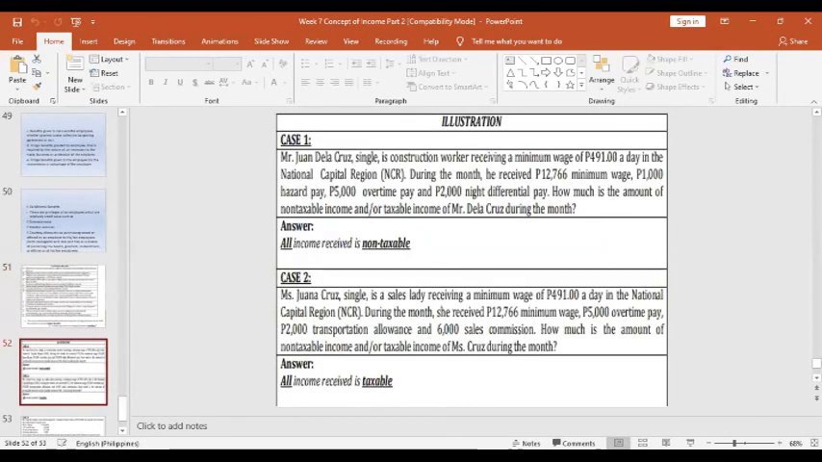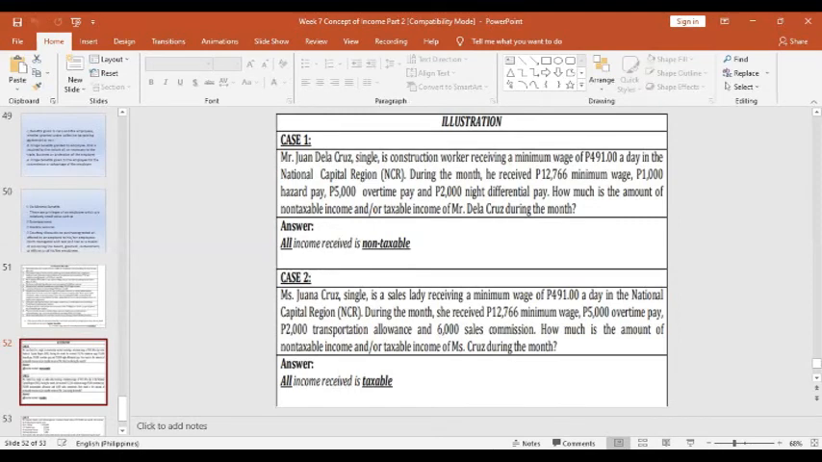So let's have the following illustration here. Mr. Juan de la Cruz, single worker receiving a minimum wage of 491 pesos a day in the National Capital Region. During the month, he receives the minimum wage of 12,766, 1,000 hazard pay, 5,000 overtime pay, and 2,000 night differential pay. So how much is the amount of the non-taxable income or taxable income of Mr. Juan de la Cruz during this month?